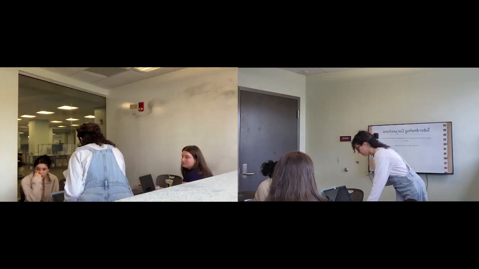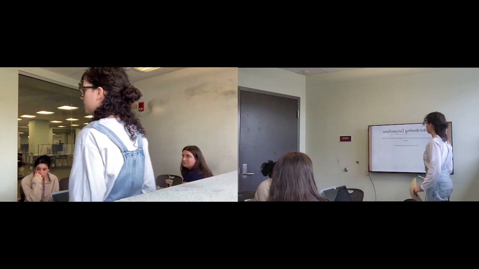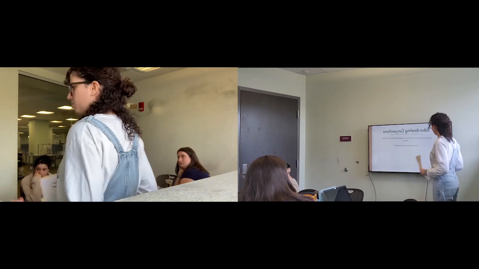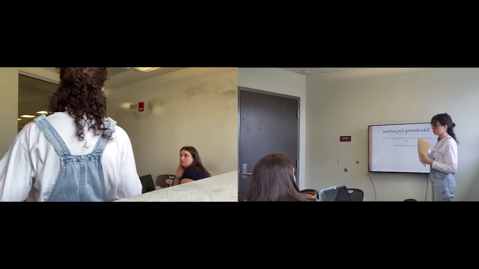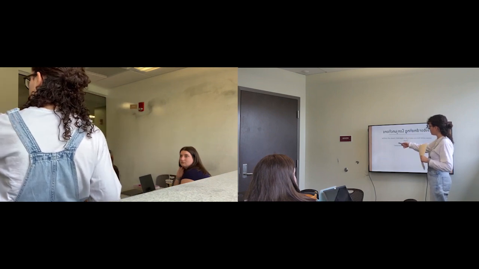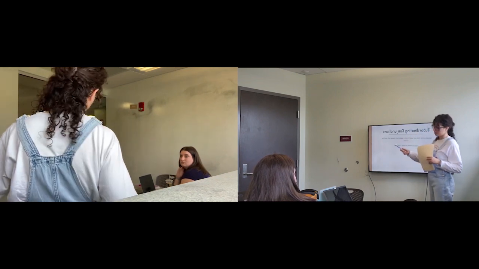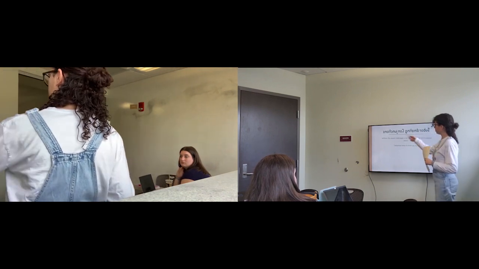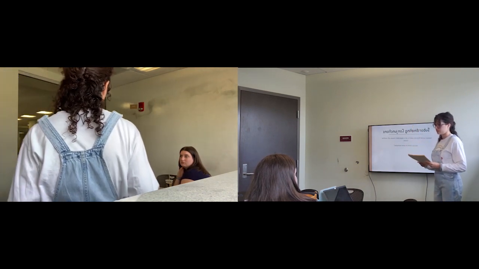Very good. Okay, so we have been talking about subordinating conjunctions, and what that is: they're just really special words that are used to connect a dependent clause with another clause. Can you think of some examples of subordinating conjunctions?